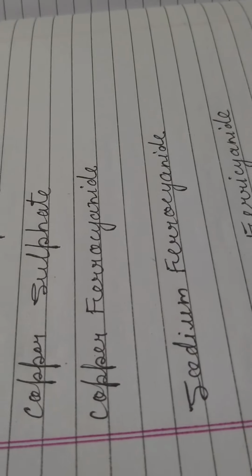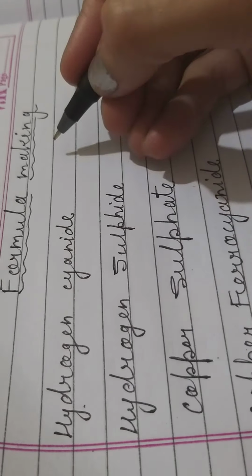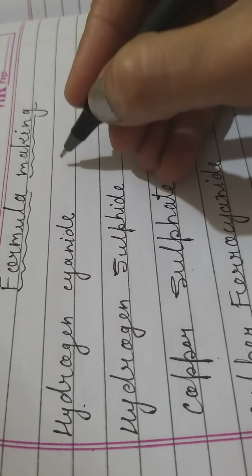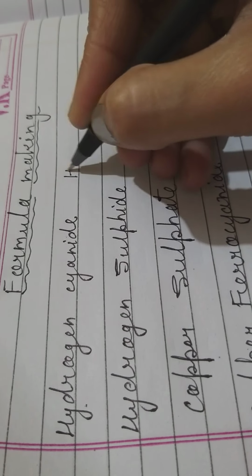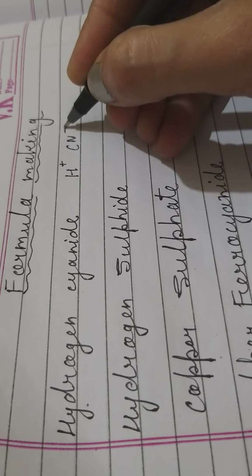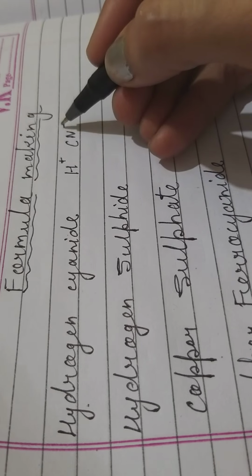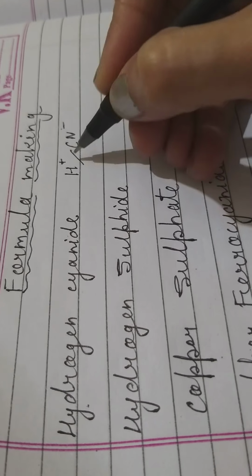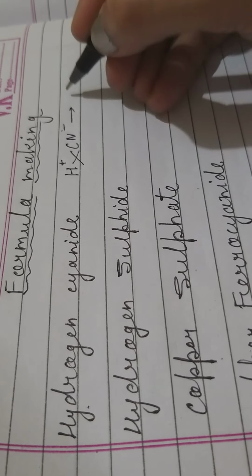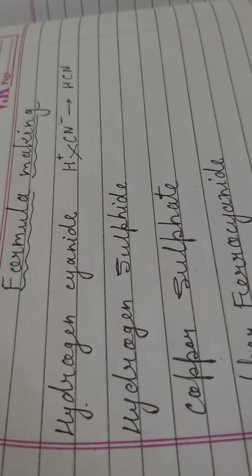First, hydrogen cyanide. So how will hydrogen cyanide be formed? You have to see here. The hydrogen ion will be denoted by H positive. The cyanide ion will be CN 1 negative. If you interchange their valencies, then 1 positive and 1 negative will be cancelled, and what you will get is HCN. This will be the formula of hydrogen cyanide.